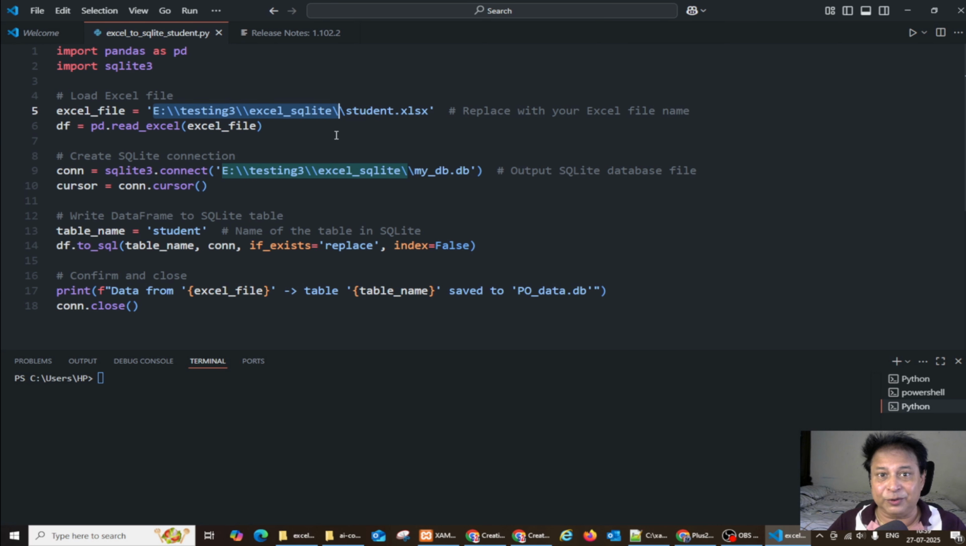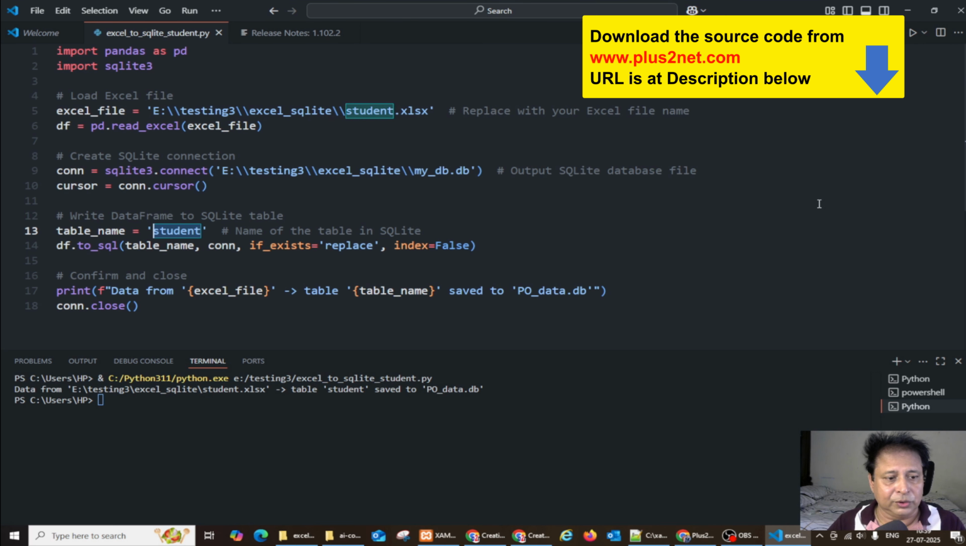Anyway, I don't expect any chat AI tool will know that. Subsequently, here is what my destination will be, and I have specified the database file name, and similarly the table name I kept the same, student. So let's run this and convert it. Fine, it got converted using the same code given by ChatGPT.